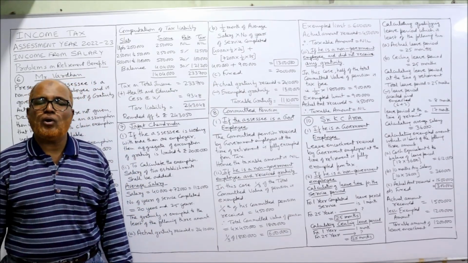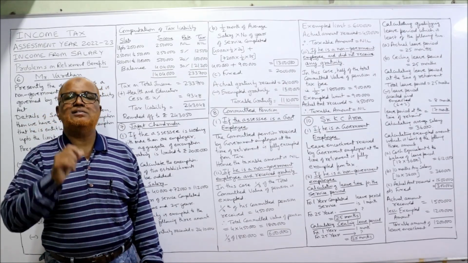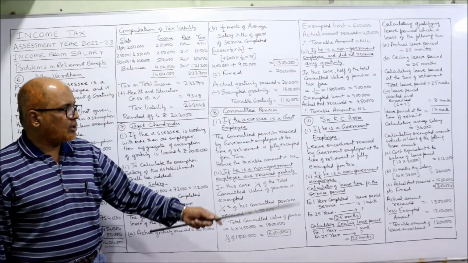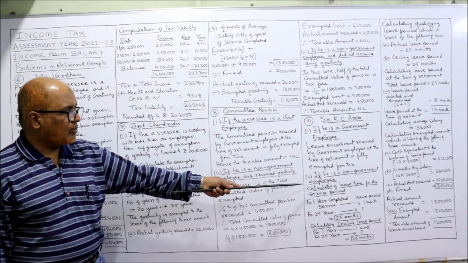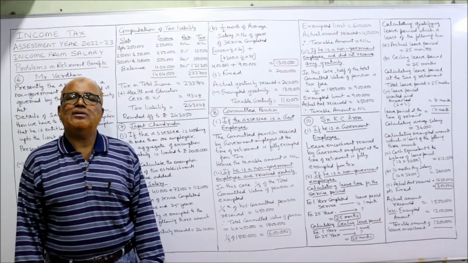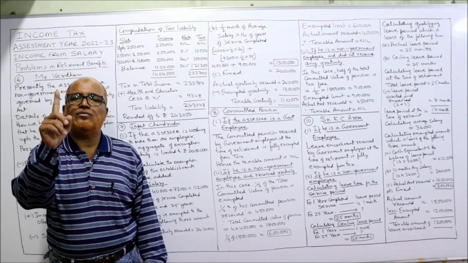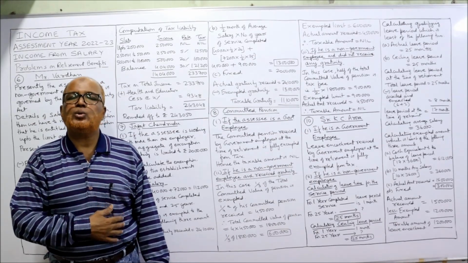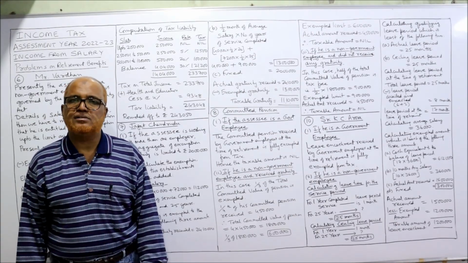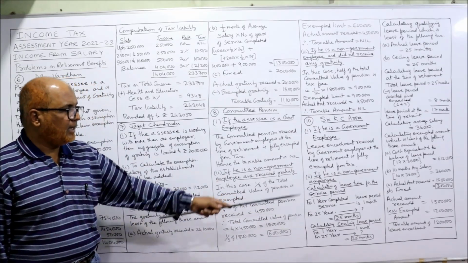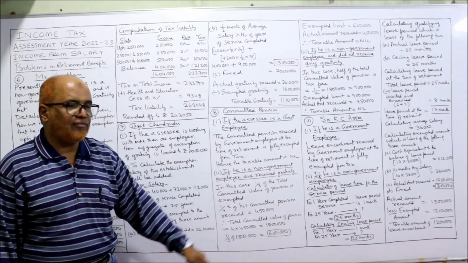For non-government employee, there is an exemption limit. So beyond that exemption limit, it is taxable. So here the provisions are, if he is a non-government employee, calculating leave time for the service period. In the problem, it is given that for every 1 year of service completed, 1 month leave. So he has completed 25 years of service. So 25 months of leave is available. Leave time for the service period is 25 months.